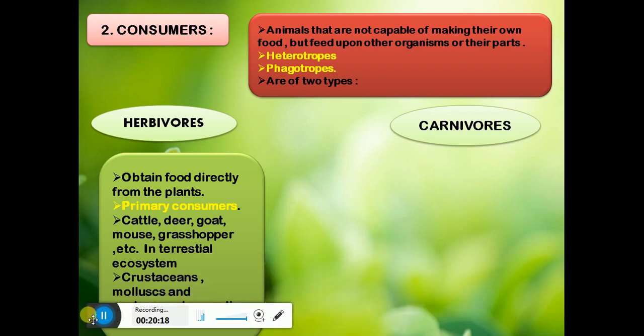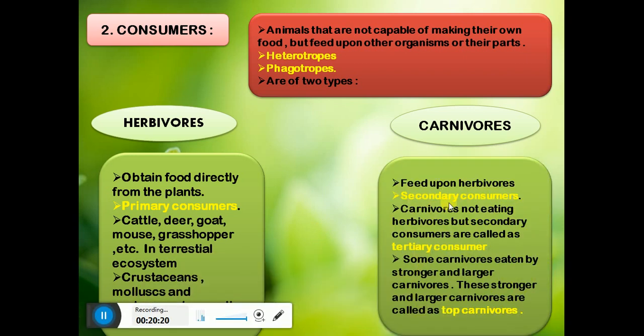Now what are carnivores? Carnivorous feed upon the herbivorous. Herbivorous were feeding upon the producers, that is plants, and carnivorous are feeding upon the herbivorous. So they are the ones who feed upon herbivorous, and that's why they are known as secondary consumers.